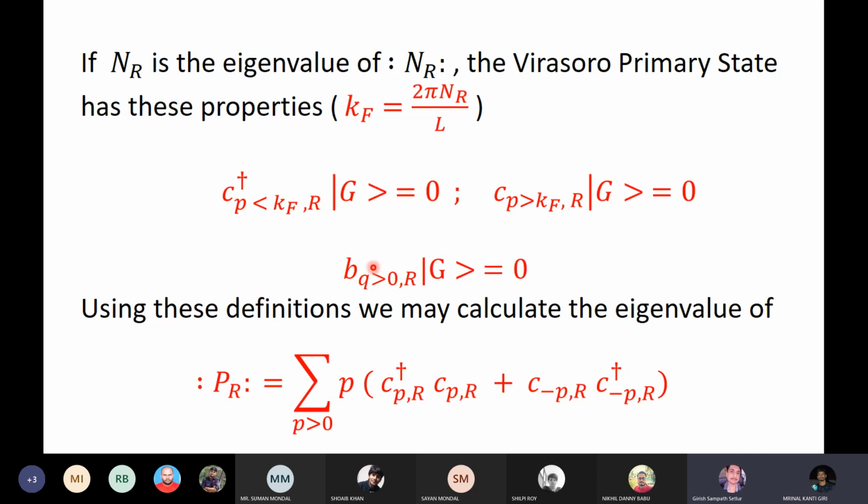And this is the usual density of right movers, this times root 2 pi by QL here, right? Yes. I'll show you that the eigenvalue of this normal ordered PR, which I have called PR, is